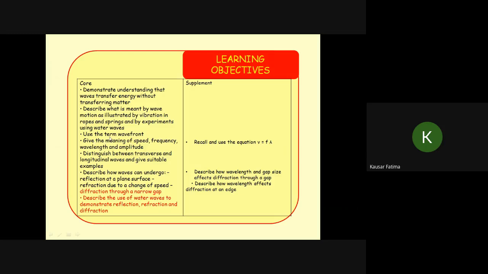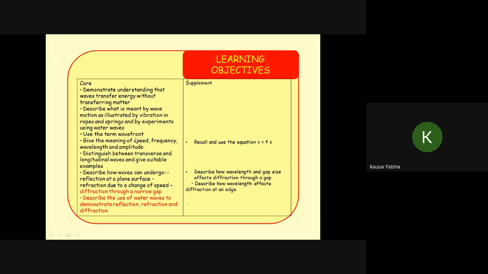So the movement of water will be vibrational in the case of any medium. In transverse waves, like those which take place on the surface of water and in the rope or slinky, the particles of the medium vibrate perpendicular to the direction of propagation, whereas in longitudinal waves they vibrate parallel to the direction of propagation of the wave.